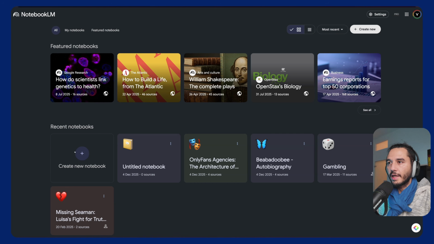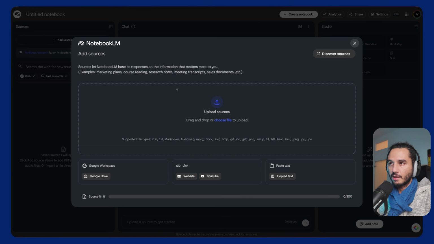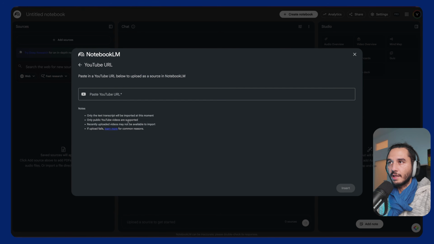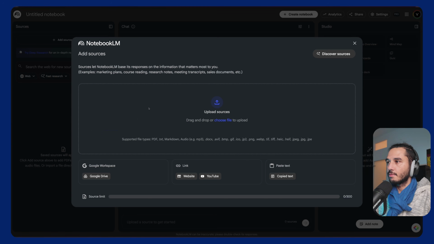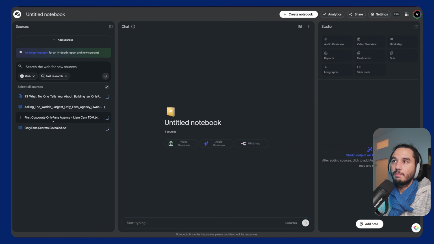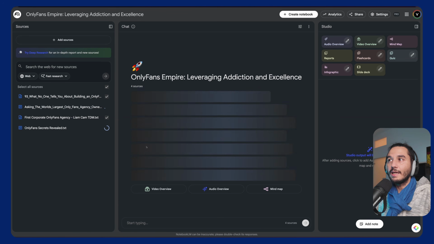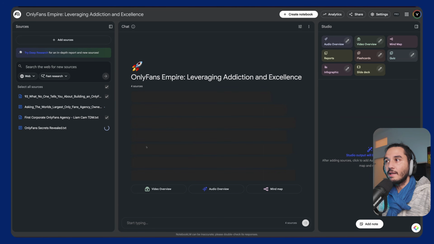So inside Notebook LM, we can create a new notebook. It's like a project. We can integrate YouTube links, but to have the best experience, I would always provide documents. We are doing the same thing as before. So we are uploading documents. Now we upload documents, and those are just 4 documents. But we can really give it much more documents here. And this is perfect because we can use this for every step as our assistant for the editing step.